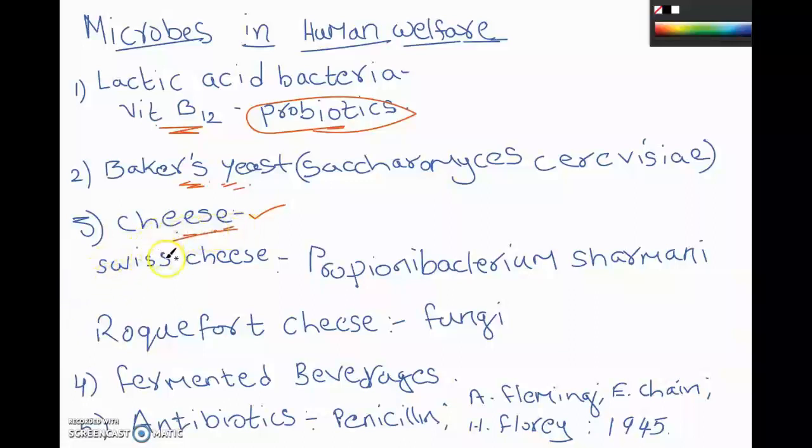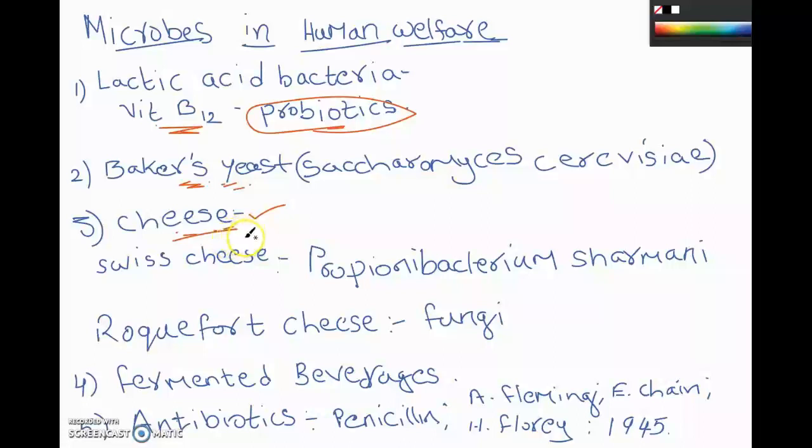So cheese is one of the oldest food items, and it is produced by making use of microbes. There are different varieties of cheese known, and each type of cheese has a characteristic flavor, texture and taste. That depends upon the microbe which is used in the preparation of cheese.